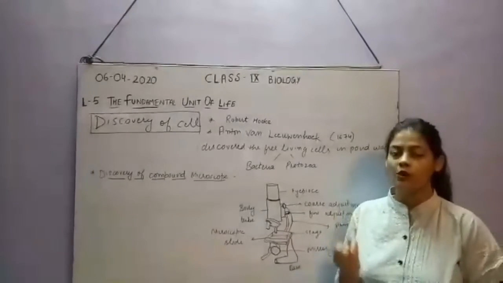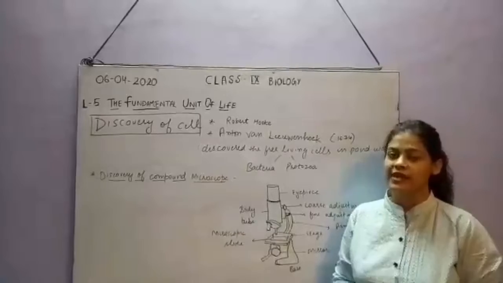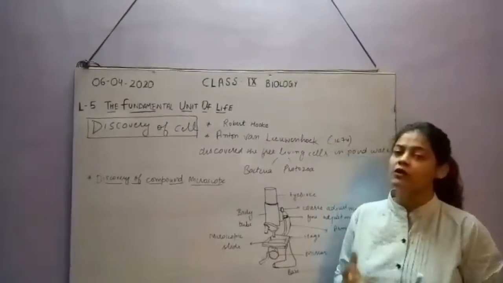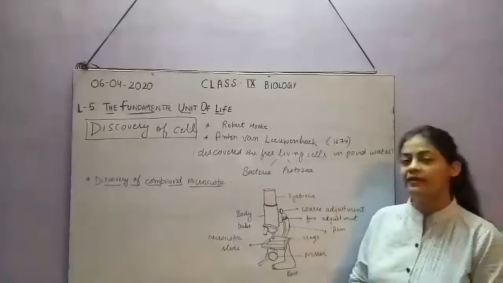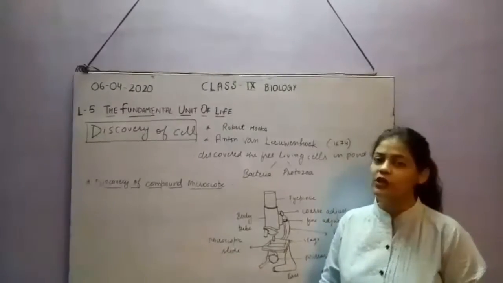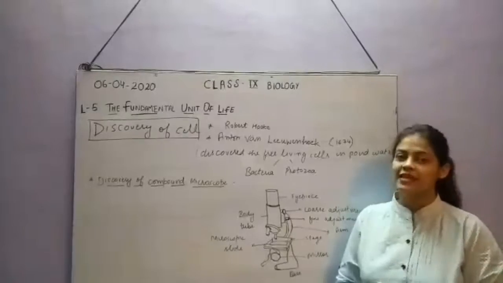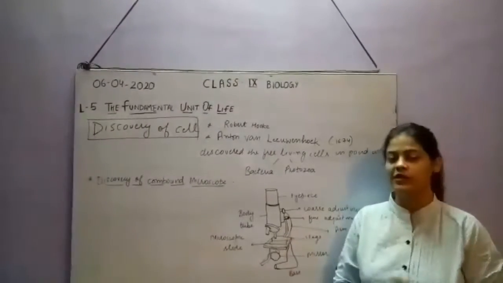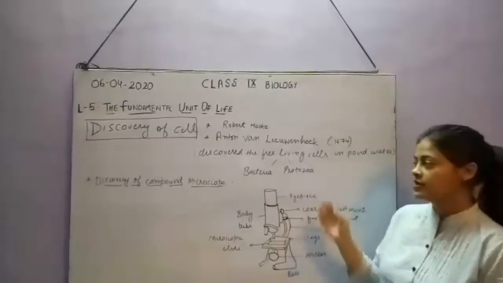He took a drop of pond water and observed it under his self-designed microscope, and he discovered bacteria and protozoans, and some other cells later on. So Robert Hooke discovered dead cells, but Leeuwenhoek discovered living cells.